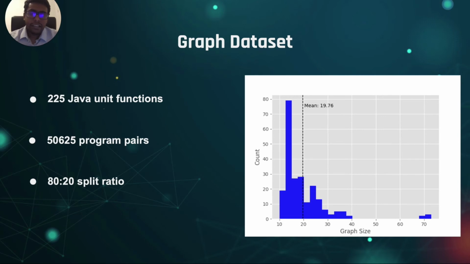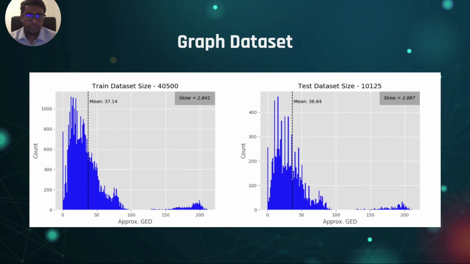The dataset used for our research consists of 225 unit Java functions and 50,625 program pairs. The entire dataset is split into an 80:20 ratio of training and testing. As we mentioned earlier, calculating graph edit distance is a computationally expensive task.